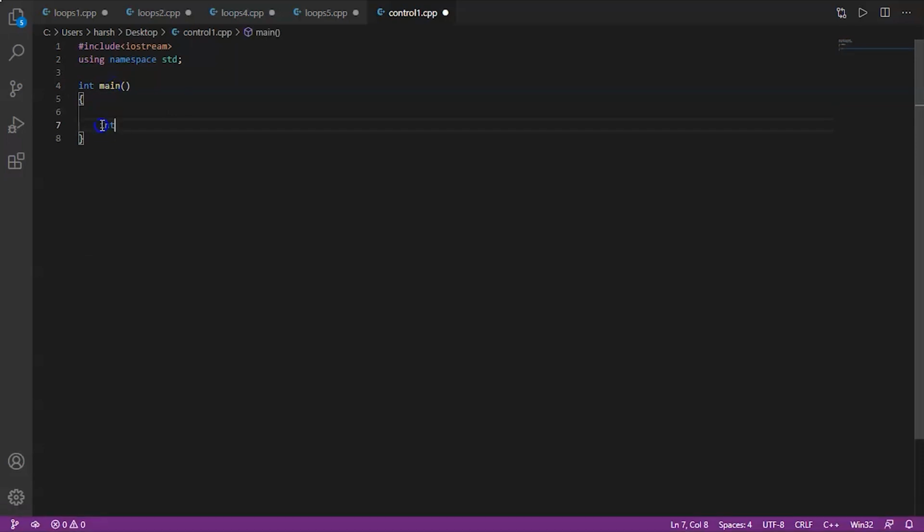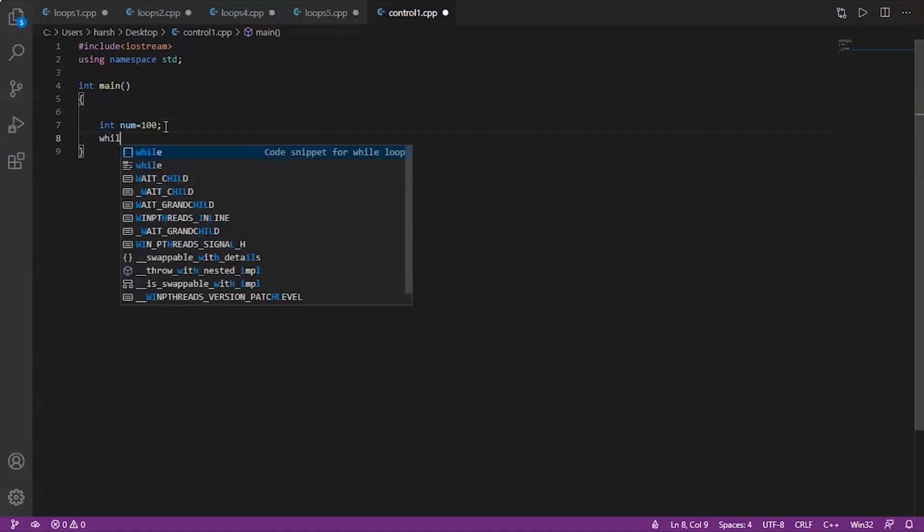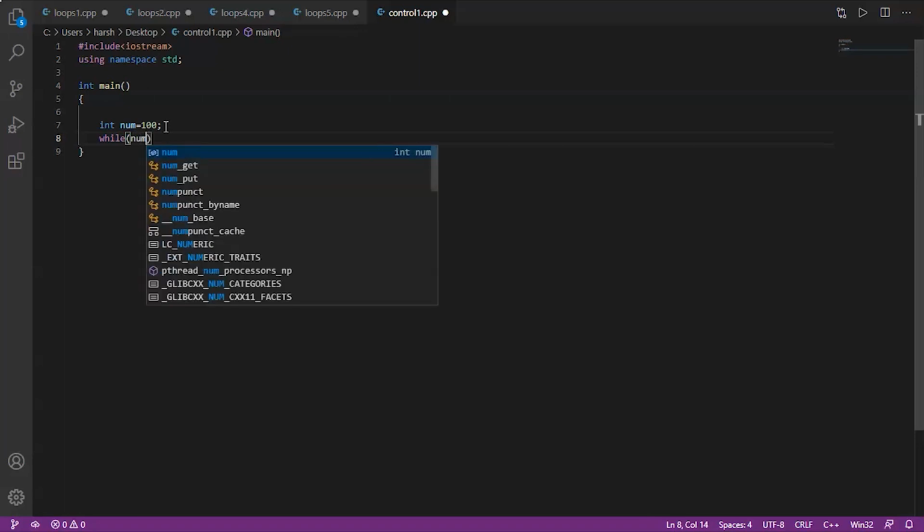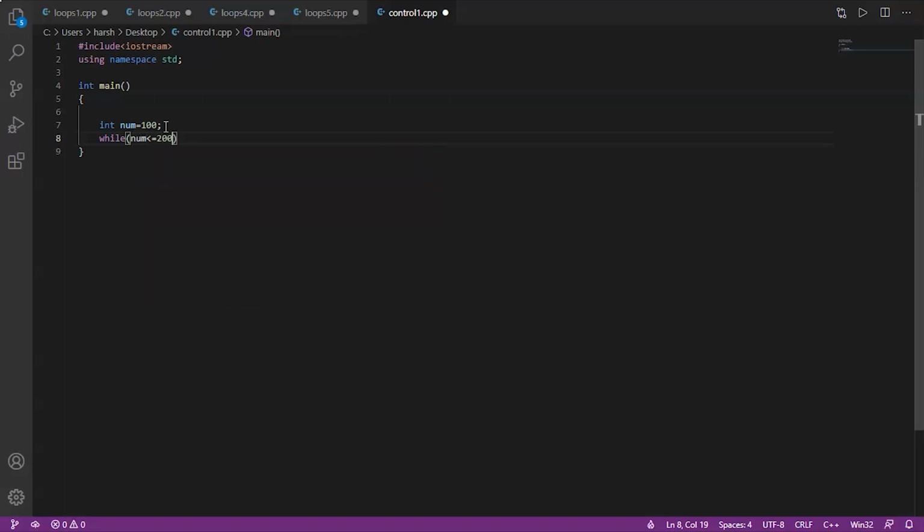Now we'll take a variable num and initialize it with 100. Now we'll write a while condition and we'll write num is less than equal to 200 because we want the loop to run from 100 to 200. Num less than equal to 200. Now we'll simply display those numbers.